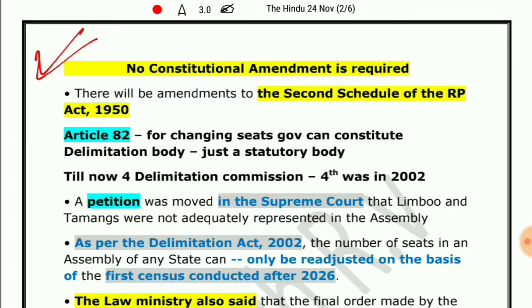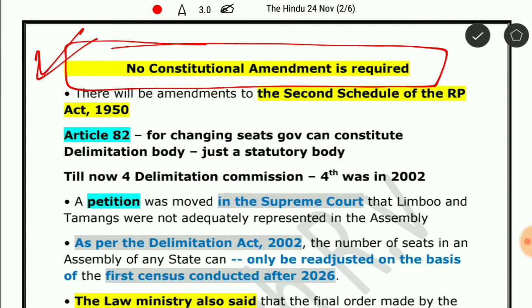Now let me ask you a question. If we have to increase the number of seats in the Vidhan Sabha Assembly or the Lok Sabha, what is the procedure? Is a constitutional amendment required or not? No, there is no constitutional amendment required for expansion of seats in the Vidhan Sabha or Lok Sabha.